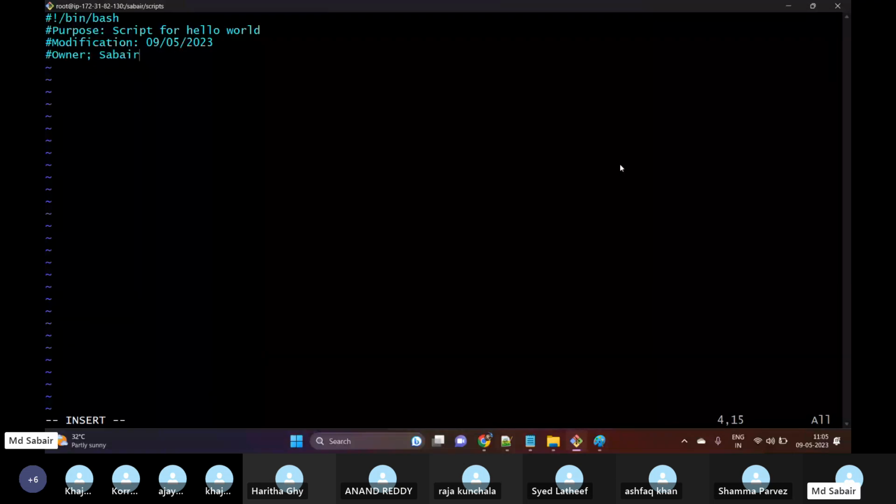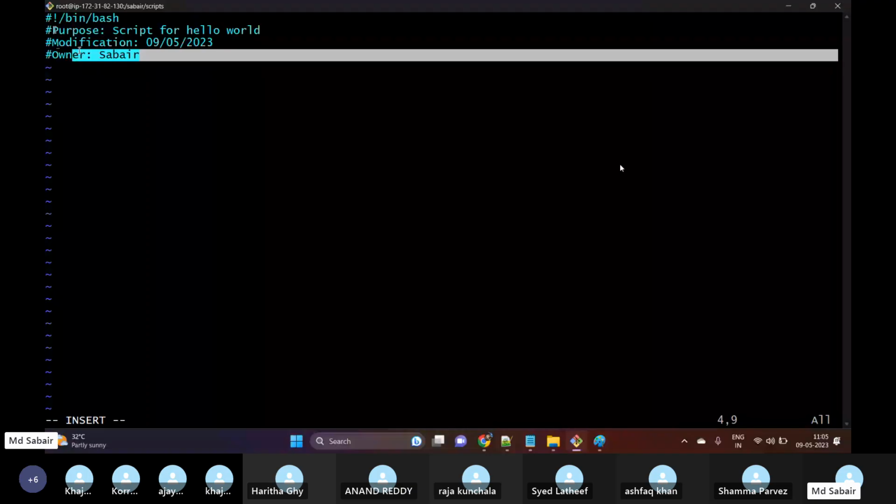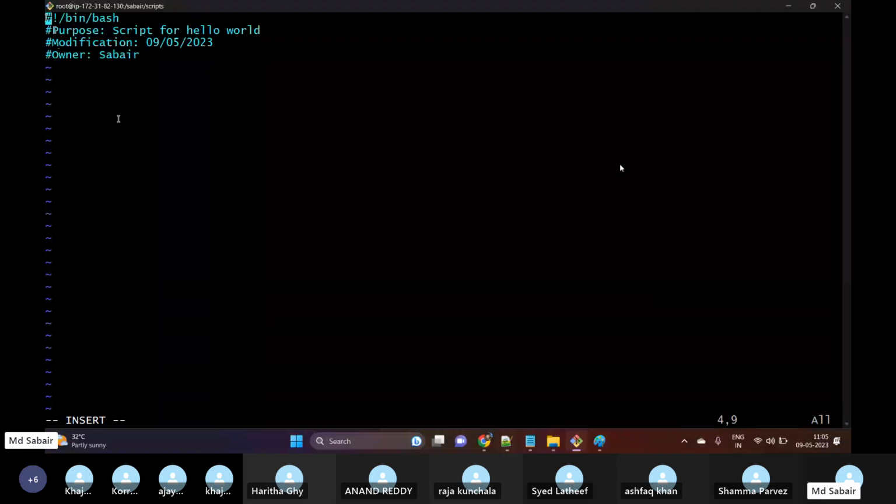If you want, you can add any comments. Comments will not get executed. This is only for the user to understand. Whenever we use hash in front of any line, it means that line has been commented, and the script will ignore it.